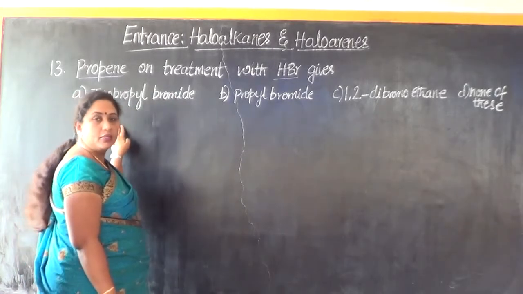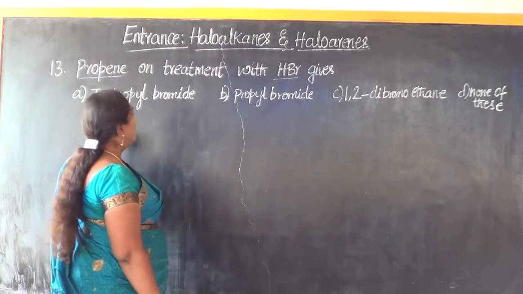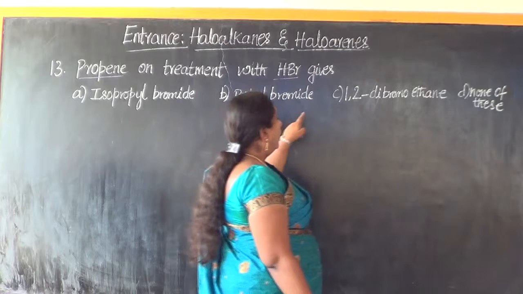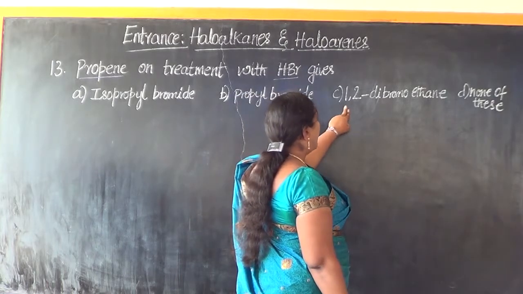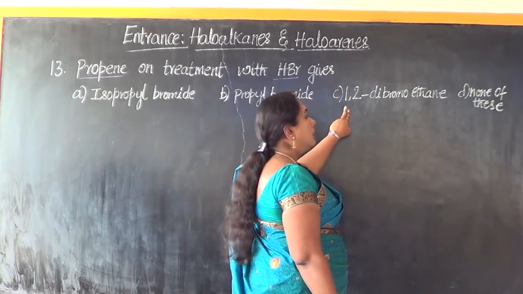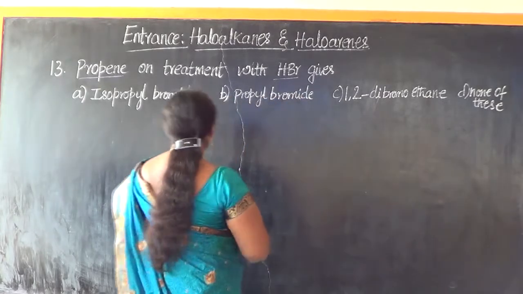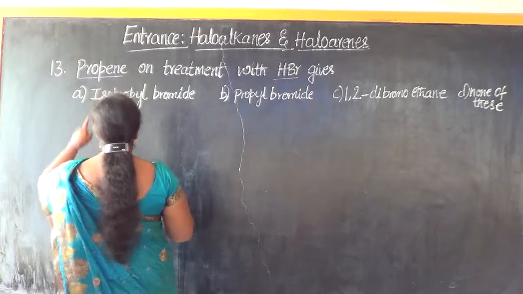Isopropyl bromide is 2-bromopropane, propyl bromide is 1-bromopropane, and option C 1,2-dibromoethane, and option D none of these. Now let us write the reaction.